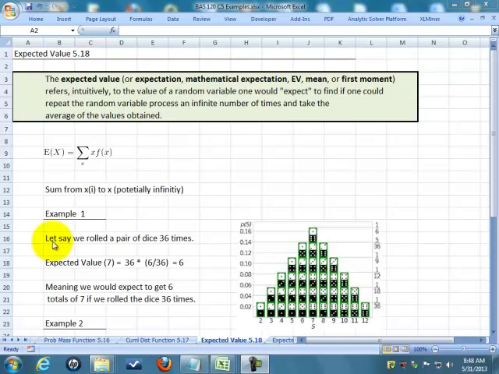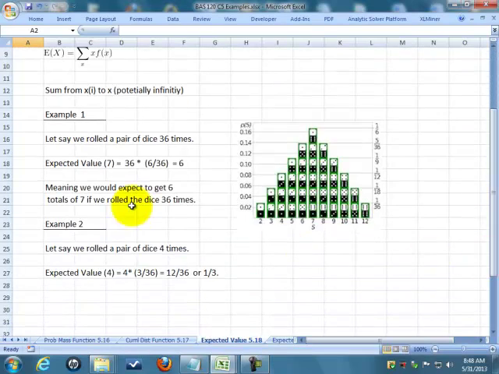So let's do example number 1. Let's say we roll a pair of dice 36 times. We would have an expected value. We would expect to get a 7. Well, we're rolling the dice 36 times. On any given individual attempt, the probability of getting a 7 is 6 over 36. So if we rolled the dice 36 times, we would expect to get 6 sevens, meaning that we would expect to get 6 totals of 7 when we rolled the dice 36 times.